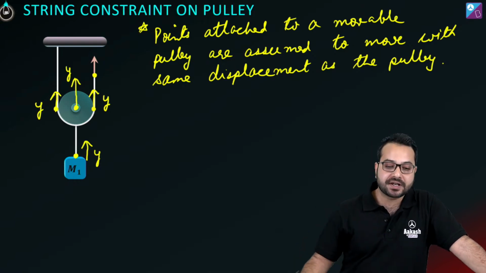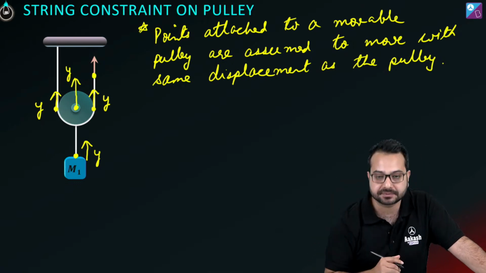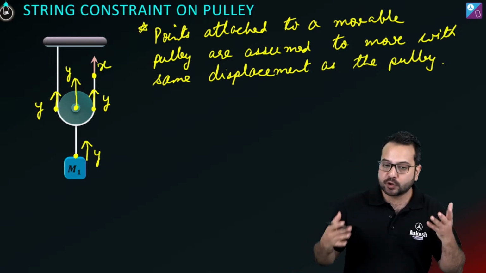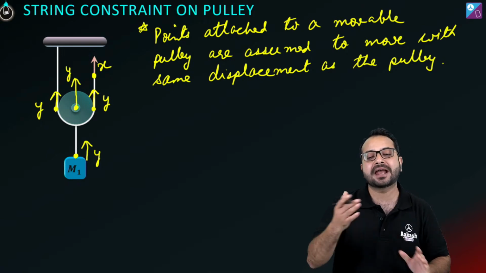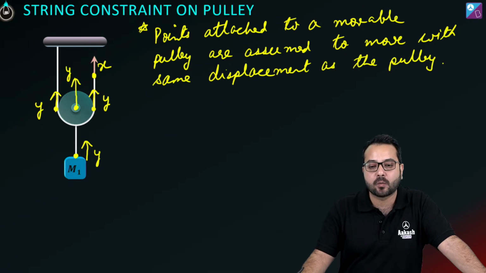Now what I'm going to say is, let's say कि ये जो point है, this point of the string which is being pulled up, let's say इसका displacement है x. So you know what I am getting at? I'm getting at finding the relationship between x and y. I want to find the relationship between x and y. Is that correct?